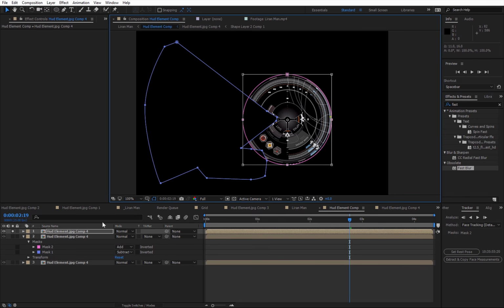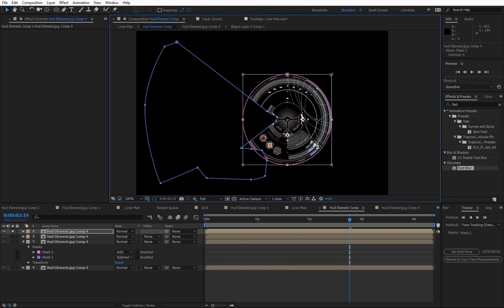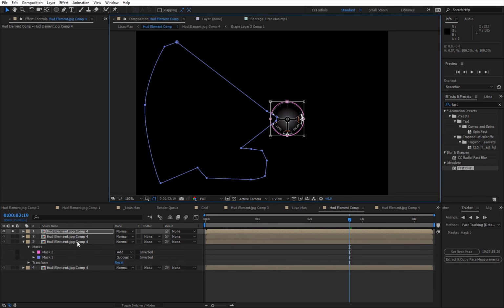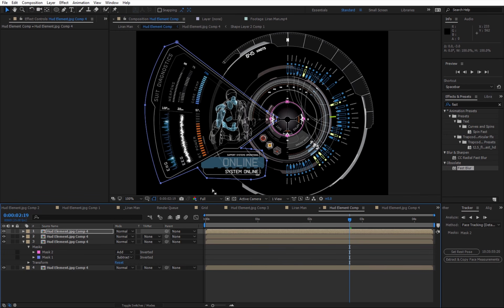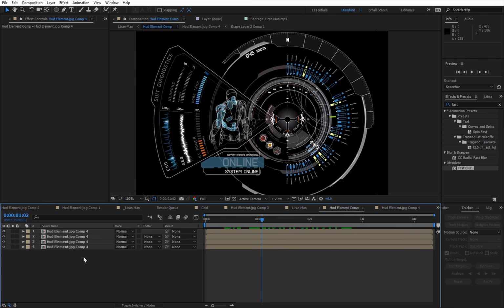That looks pretty good. And I'm gonna duplicate it again, and this time I'm gonna take only this little circle from inside. Needless to say, if you have your own files that you already divided into layers in Photoshop, it's actually better, but I'm using these elements, so I'm just the messenger.